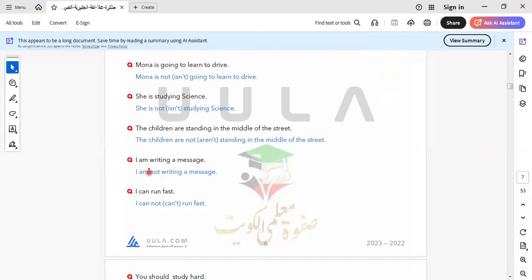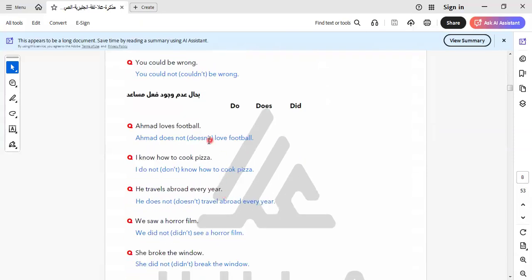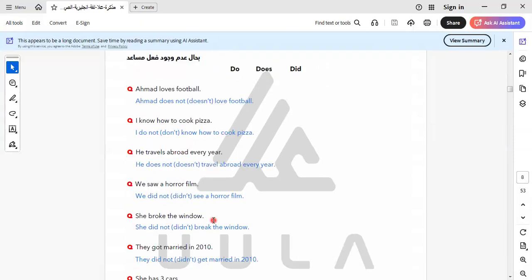But "I am not" is different. We have an apostrophe, right? This is the abbreviation of it. But "I am not" is not written like this. Here is can't, written like this. Shouldn't is written like this. Wouldn't, couldn't, and so on. Here is don't, doesn't, didn't, and so on.